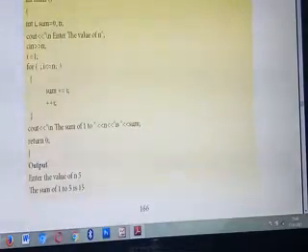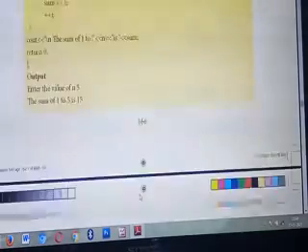Now see the output. What's the first line? Enter the value of n. You enter the value of n as 5. So the loop will execute 5 times. Each time it checks whether i is less than or equal to n. First i is 1, and 1 is less than or equal to 5. Then 1 plus 1 is 2. Likewise, 2 is less than or equal to 5, so it still executes and finds the sum. Finally you will get the answer 15. Understood this program? Okay.